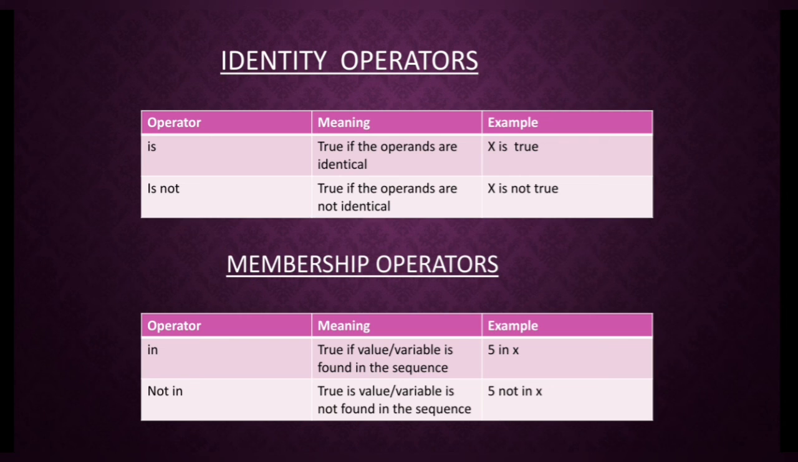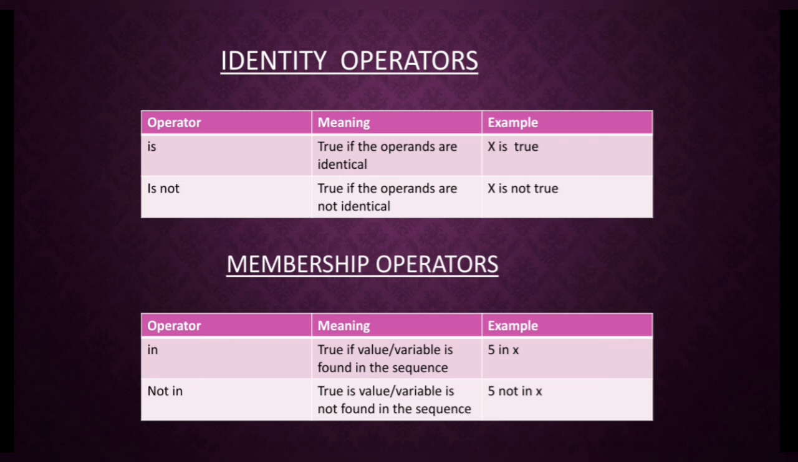Here are the operators in identity operators and membership operators. In identity operators, the operator is: true if operands are identical. Next, is not: true if operands are not identical.